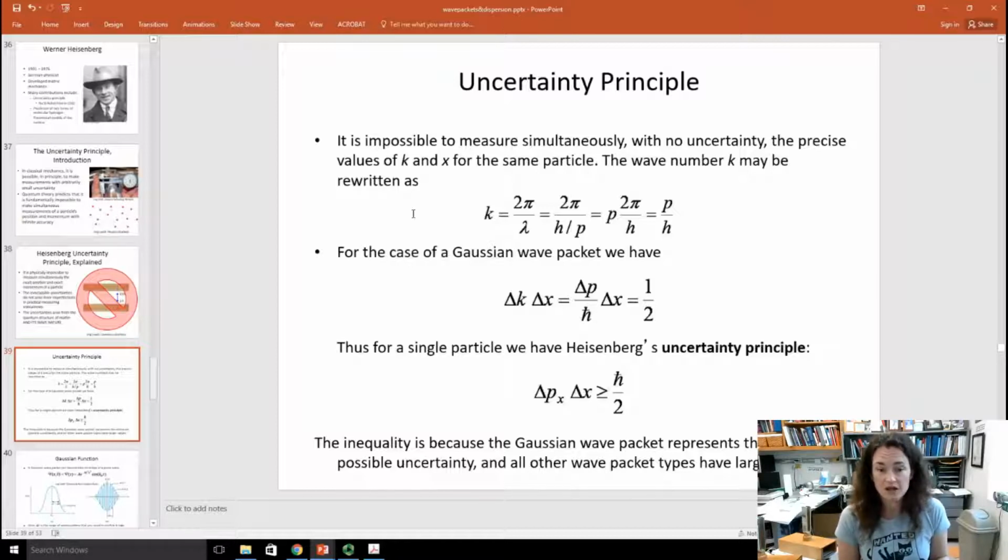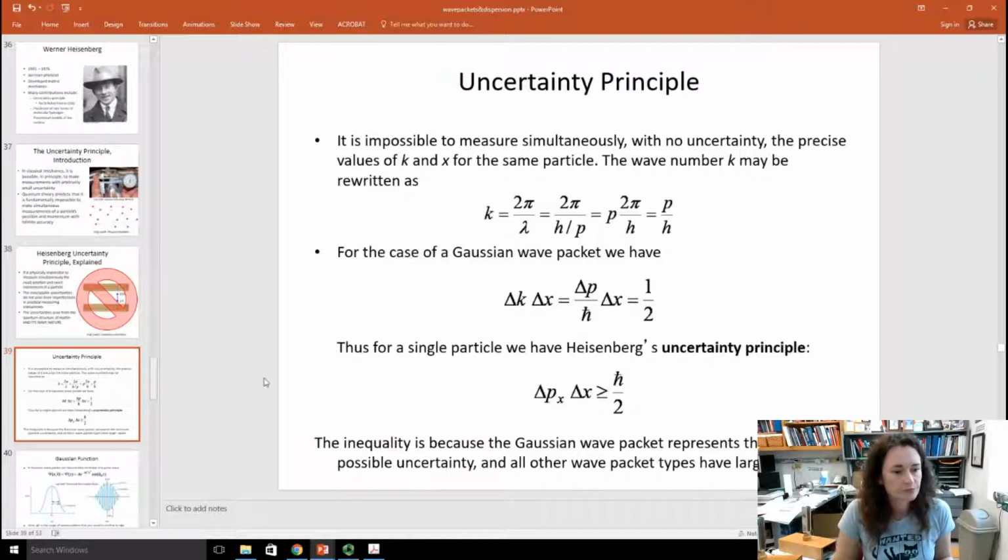Now, the inequality there is because the Gaussian wave packet represents the minimum possible uncertainty, and all other wave packets have larger values. In fact, in some of the problems that you might work for homework, you might have to estimate delta p times delta x is proportional to h bar, and not h bar over 2.